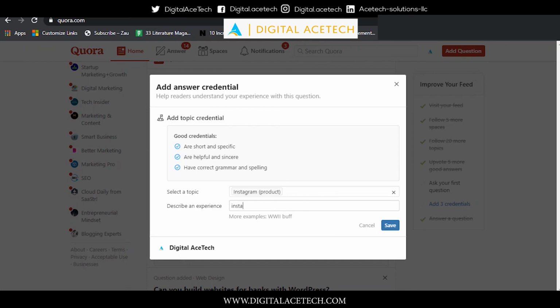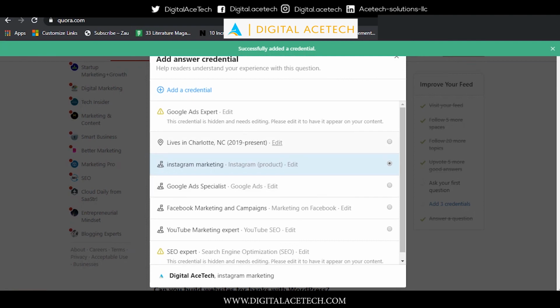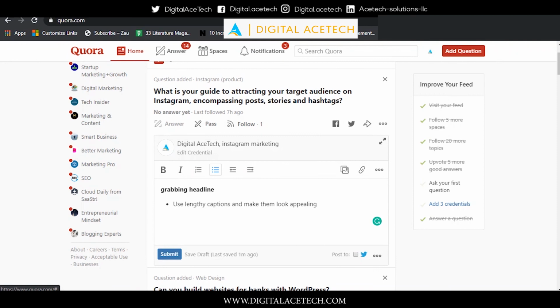Describe an experience, Instagram marketing. Now this is a very, very useful topic. We have our topic here and we have our experience here, and we're gonna click on save. So as you can see that we successfully added our credential, and it'll appear right here, right beside your company's brand name. It'll appear right here, Digitalistic Instagram Marketing, and we have our answer here. You can use this strategy in order to answer questions on Quora and to get more views and upvotes.